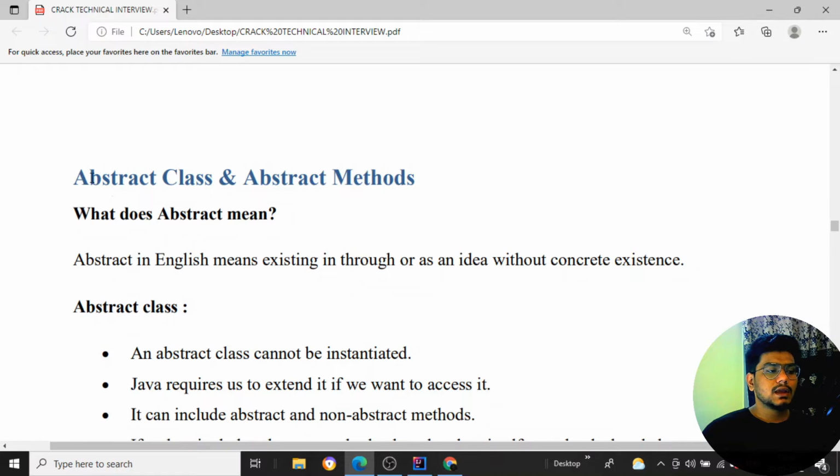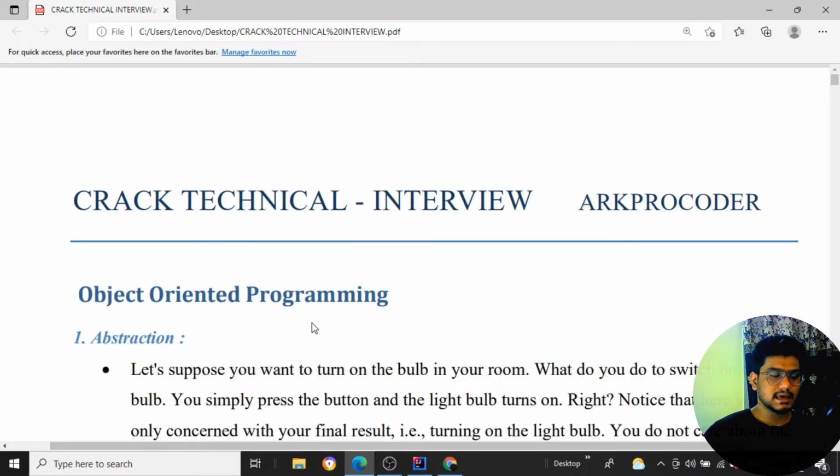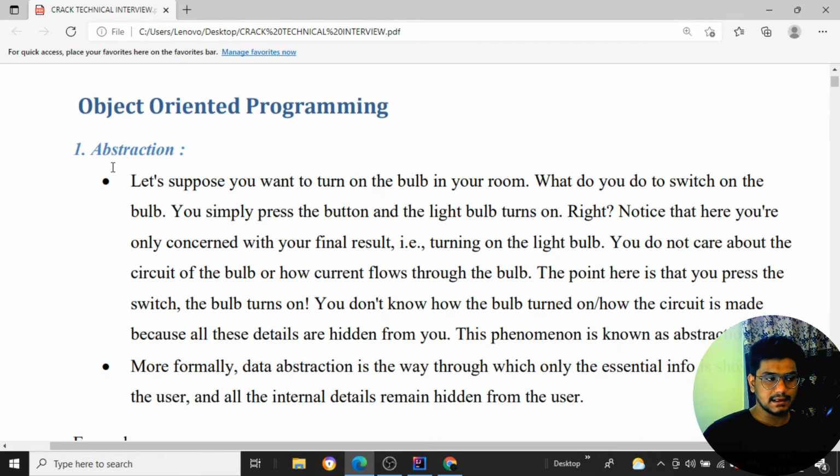So next we'll be moving to the concept of abstraction, which is the most important and a very confusing part of object oriented programming. Okay, it is not really confusing, it is the easiest, you just need to understand. So first we'll understand it in the normal way, with real time examples, what exactly abstraction is. So here is the starting point.